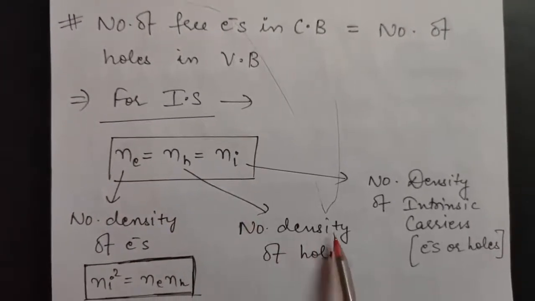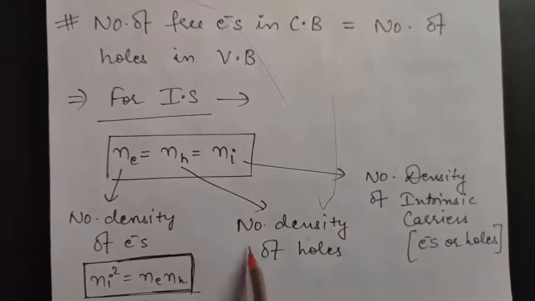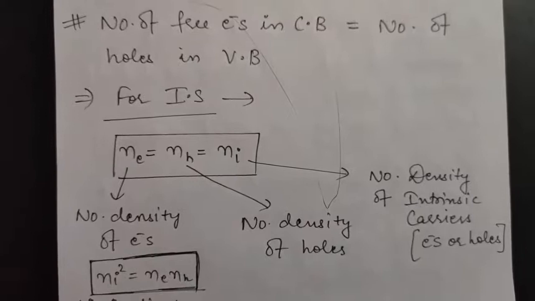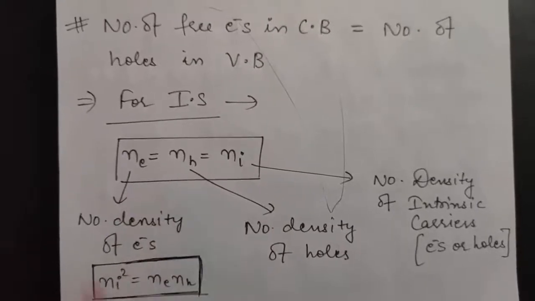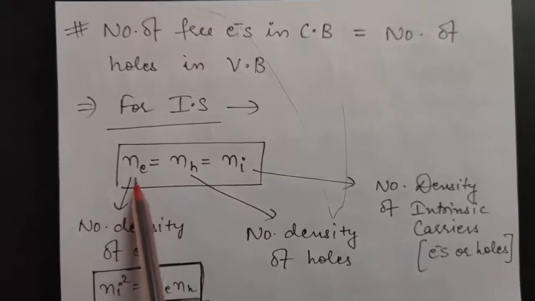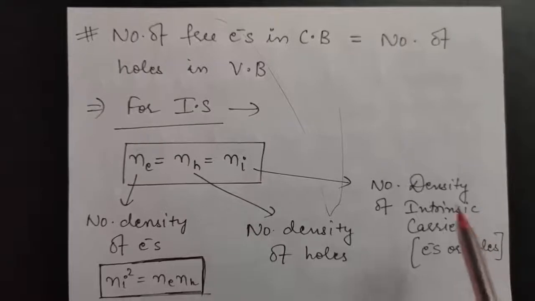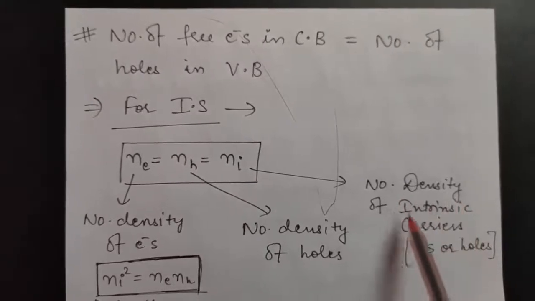By number density you mean the number of electrons per unit volume or the number of holes per unit volume. Because they are always produced in equal number, Ne will be equal to Nh will be equal to Ni, where Ni is the number density of intrinsic carriers.